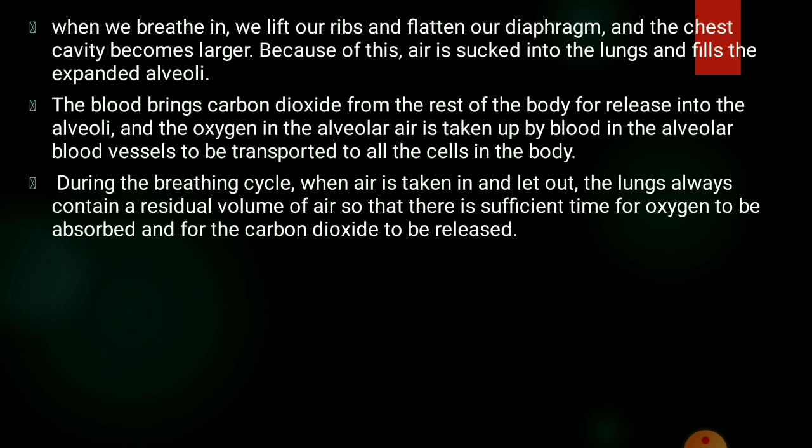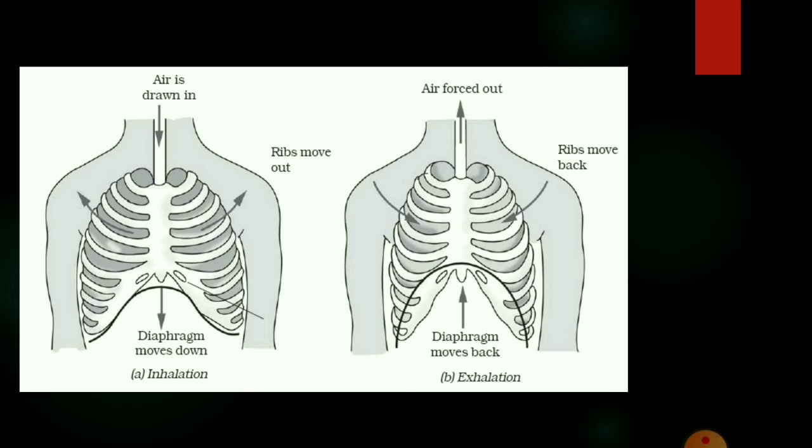Now what happens during the process of exhalation? During this process, the ribs move downward and inward, and the diaphragm moves upward and decreases the volume of the chest cavity. You can see it here. When we exhale, the ribs move back to their original position, and the diaphragm also moves back. The chest cavity is smaller. When the chest cavity decreases in size, it pushes the air from the lungs to the outside. This is the process of breathing.